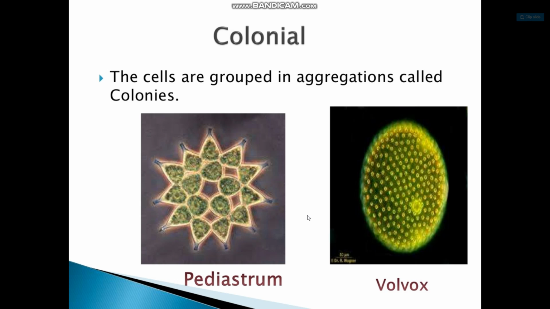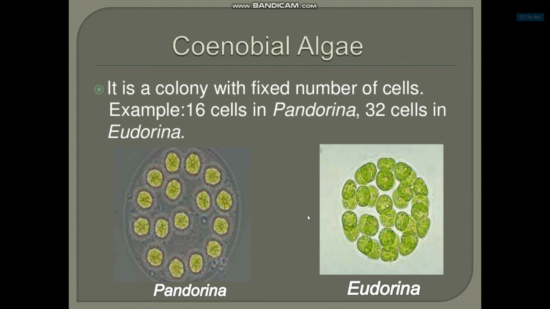The first is Pediastrum and the second is Volvox. Coenobial algae form a colony with a fixed number of cells. For example, 16 cells in Pandorina, 32 cells in Eudorina.